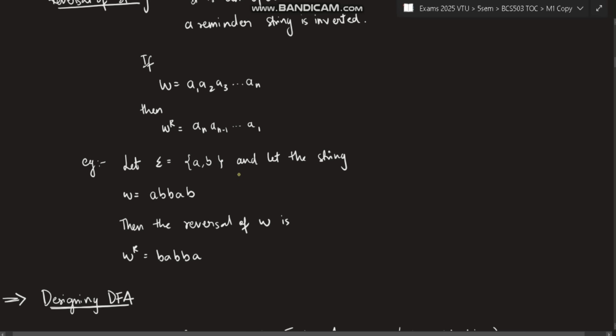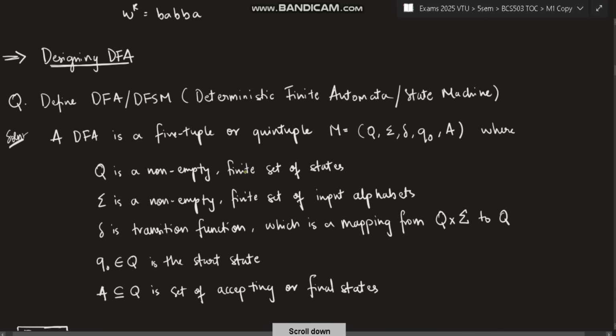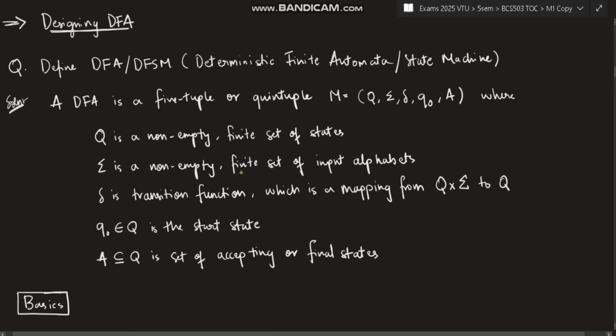Now, after you have got to know about the definitions, you need to learn about the most important topic, which is designing DFA. Okay. First, the definition of DFA you need to know. DFA or DFSM, deterministic finite automata, where SM means state machine. Okay, both are used interchangeably.